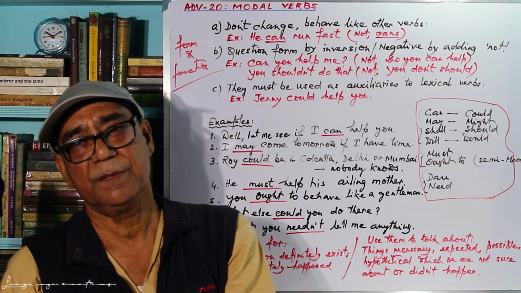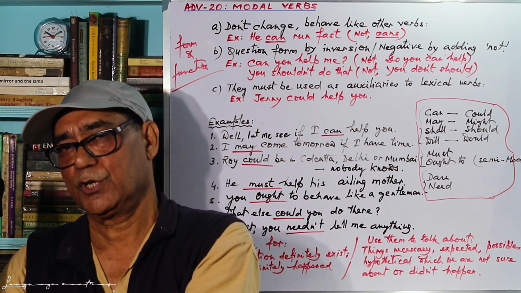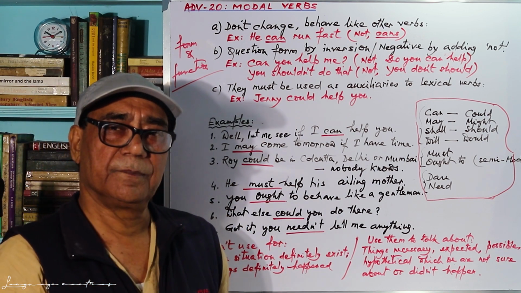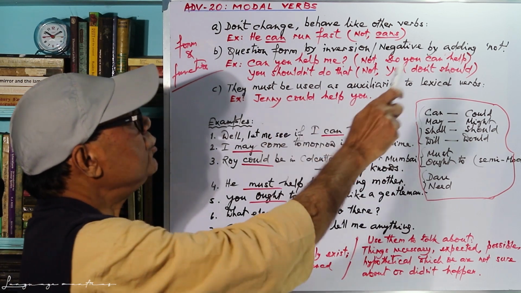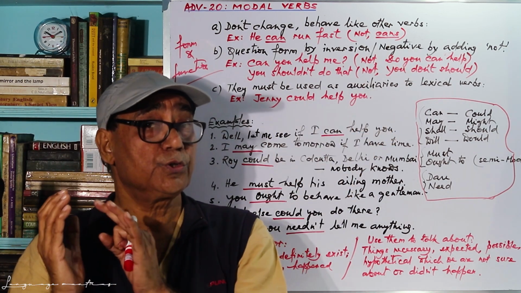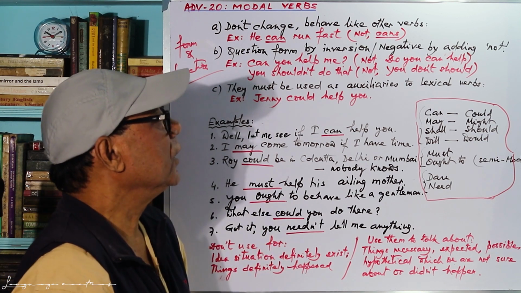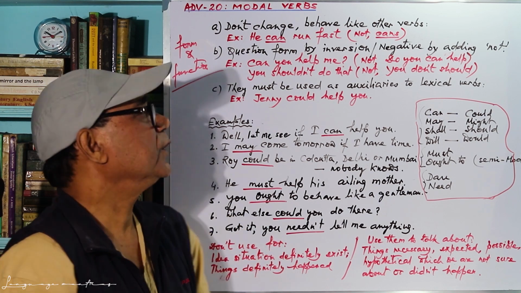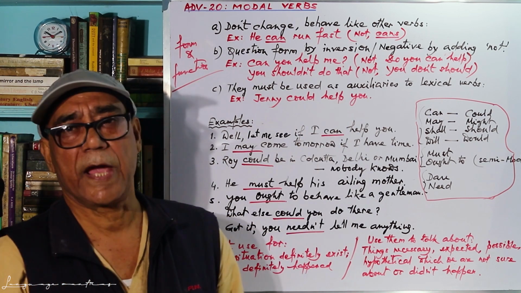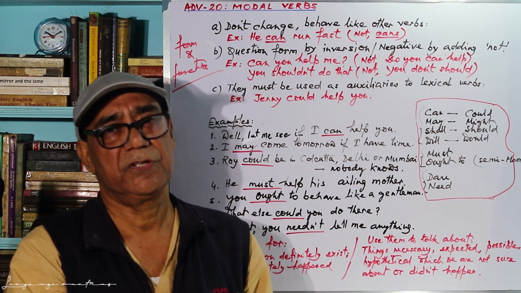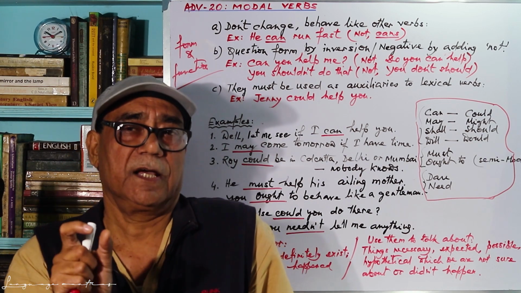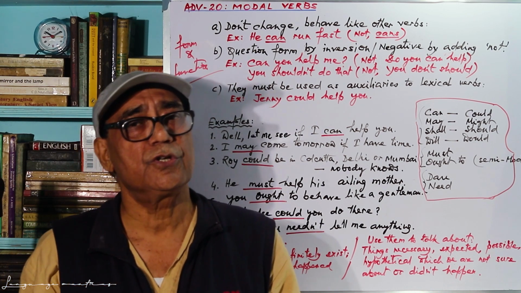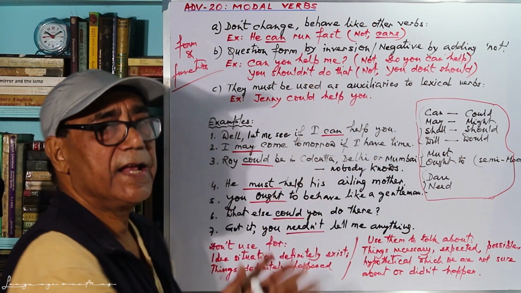Or when I want to make it negative, I do not go there. So do and not. But here just insert not and it will become a negative sentence. You shouldn't do that. You should not, you shouldn't do that. Not, you don't should, never. This is very clumsy. You shouldn't do that. This is enough. So what happens here? The modal verb comes together with not: shouldn't. You shouldn't do that. It is a nice sentence.